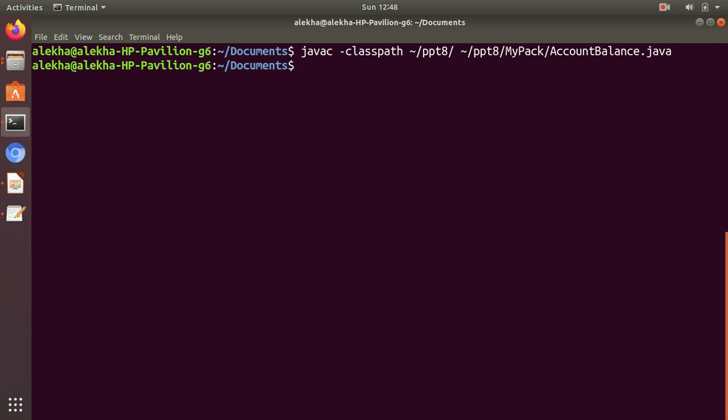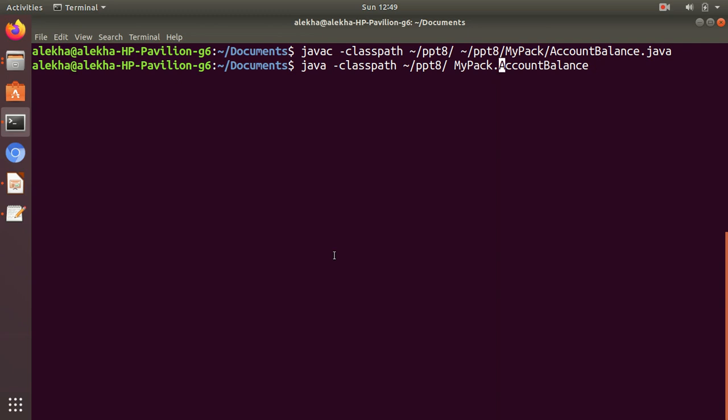So what I will do is java, and I will modify this and mention the class path. Then I can execute the account balance class, which is in mypack.